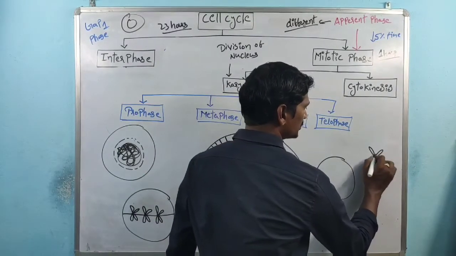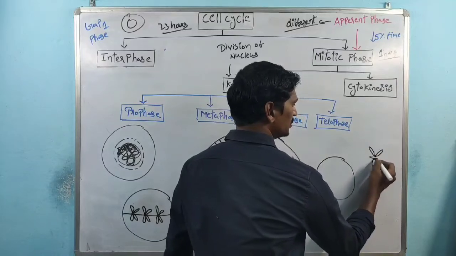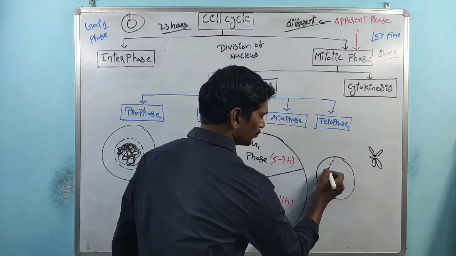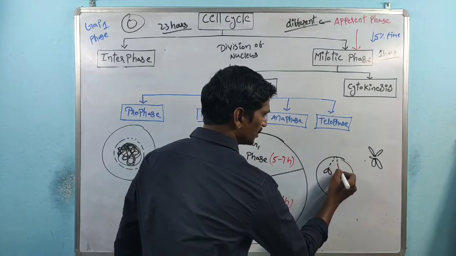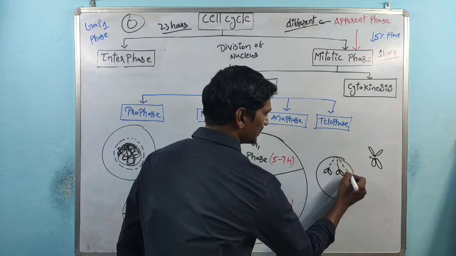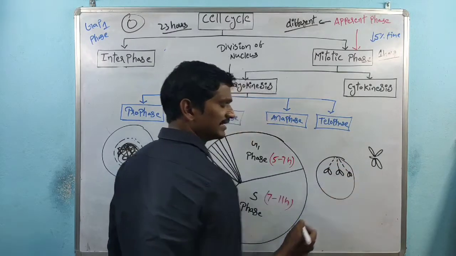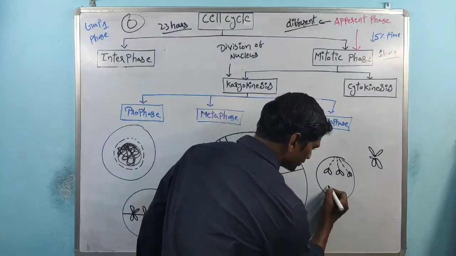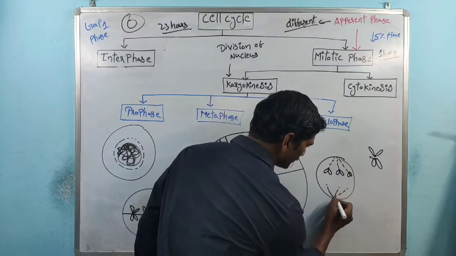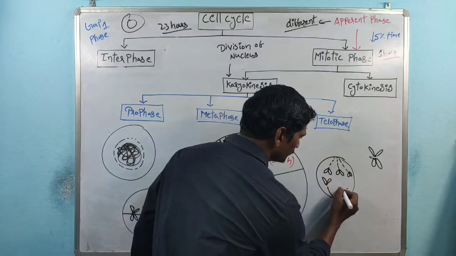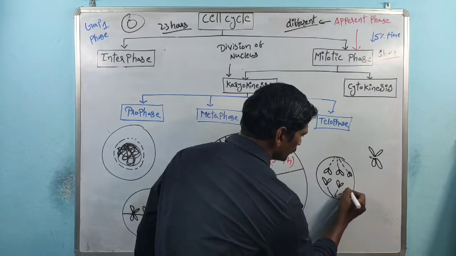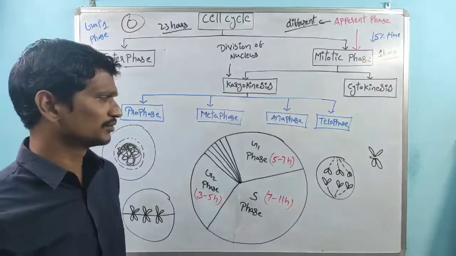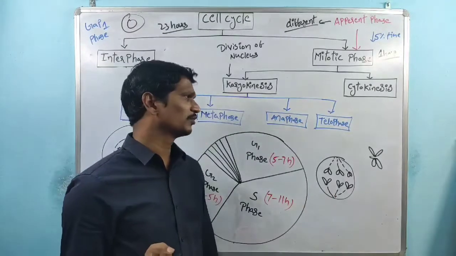The chromosome division takes place. Once the division takes place, the chromosomes are moving towards the opposite pole side. Ana indicates movement of chromosomes.